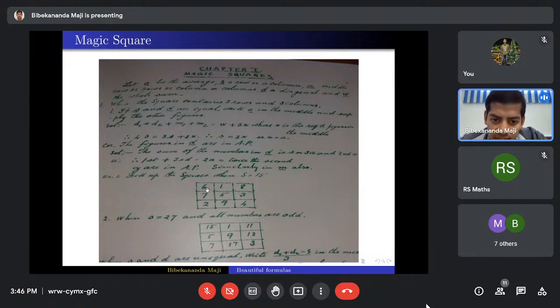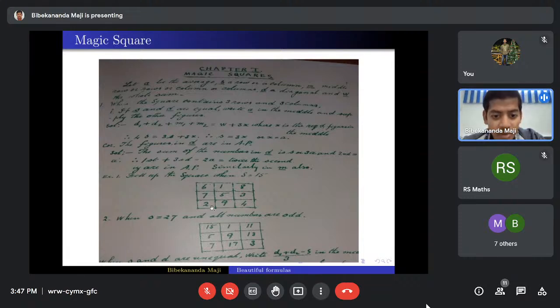But see, the sum of the first row is 6 plus 1 is 7, plus 8 is 15. Similarly, the sum of the second row, 7 plus 5 is 12, plus 3 is 15. Similarly, the sum of the third row is also 15.